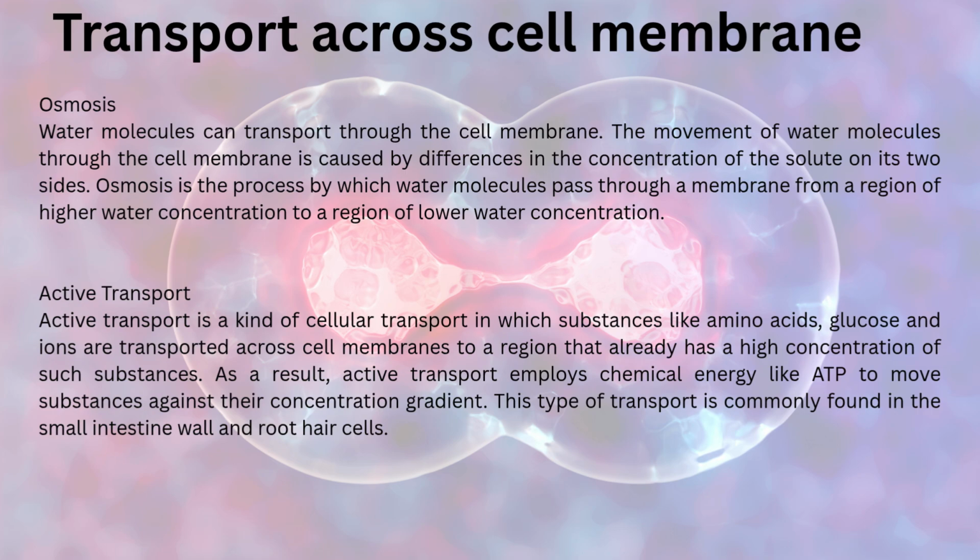Active transport. Active transport is a kind of cellular transport in which substances like amino acids, glucose, and ions are transported across the cell membrane to a region that already has a higher concentration of such substances. As a result, active transport employs chemical energy like ATP to move substances against their concentration gradient. This type of transport is commonly found in the small intestine wall and root hair cells.